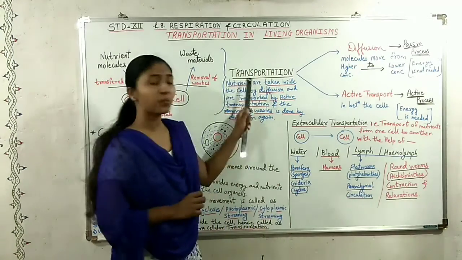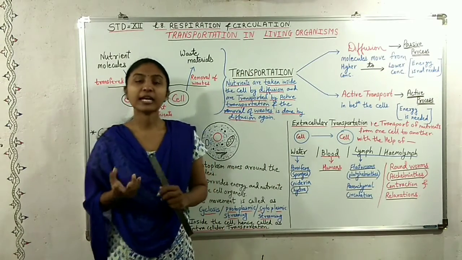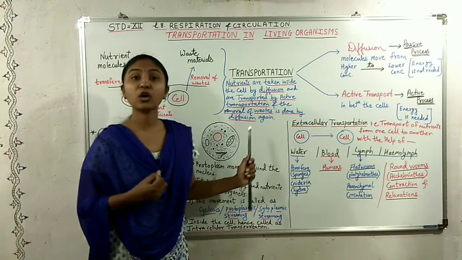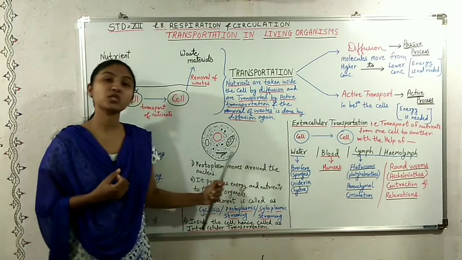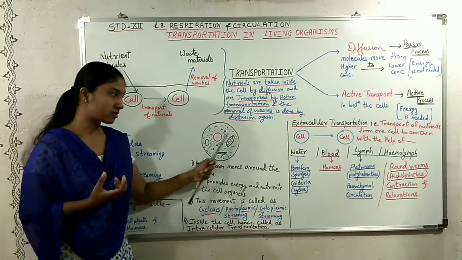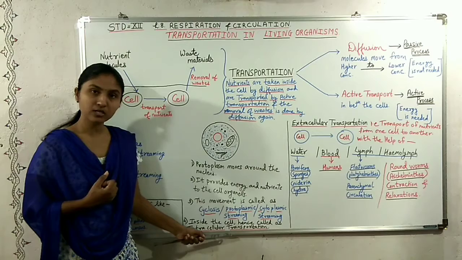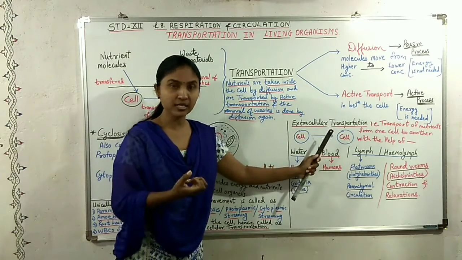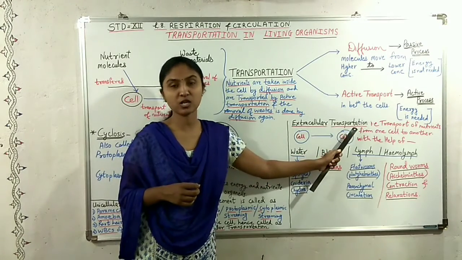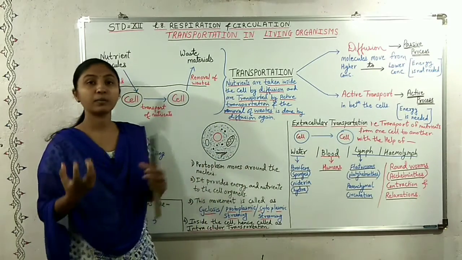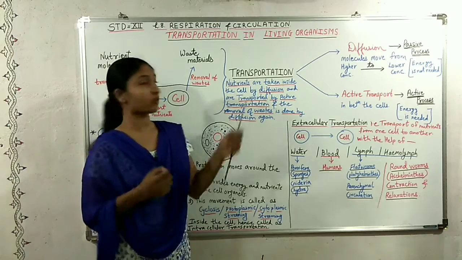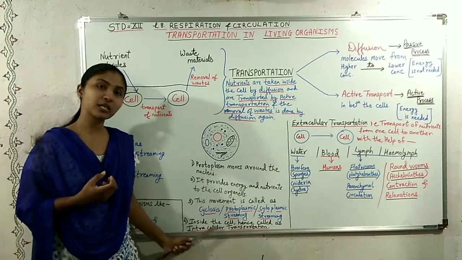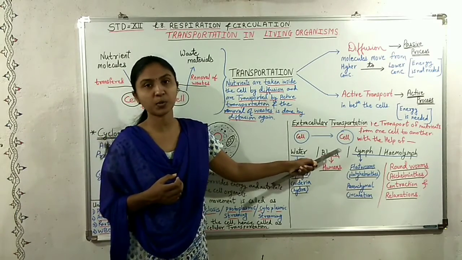So this process of transportation can be classified in two ways. First, depending on the place where this process occurs. For example, it occurs inside the cell, so it is called intracellular transportation. It occurs from one cell to another cell outside the cell, so it is called extracellular transportation.